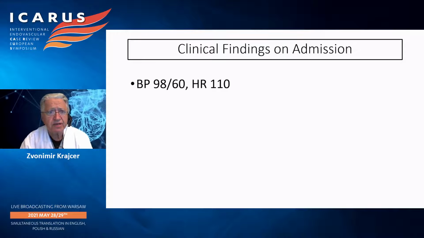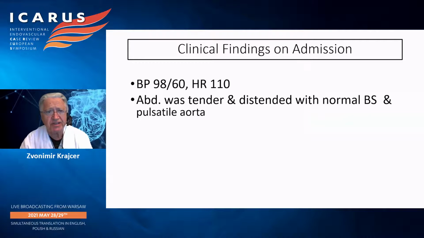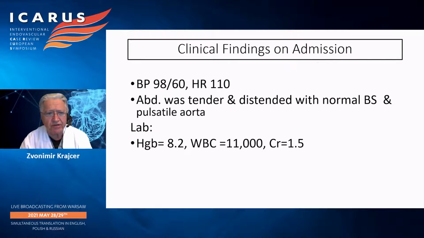On admission, the patient's vital signs revealed blood pressure of 98/60, and his heart rate was 110 beats per minute. His abdomen on examination was tender and distended with normal bowel sounds and a very pulsatile and tender aorta.